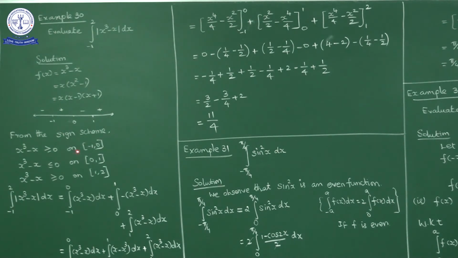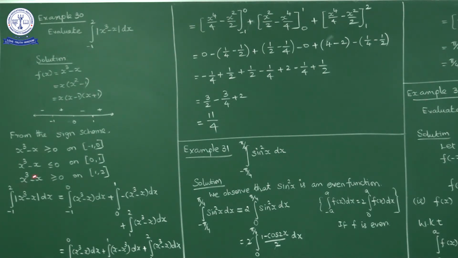Okay. So on the interval minus 1 to 0, it is positive. So mod x opens as x only, no? So minus 1 to 0, modulus of x cube minus x we will write as x cube minus x. So integral minus 1 to 0, x cube minus x dx plus integral 0 to 1, mod x is minus x, no?